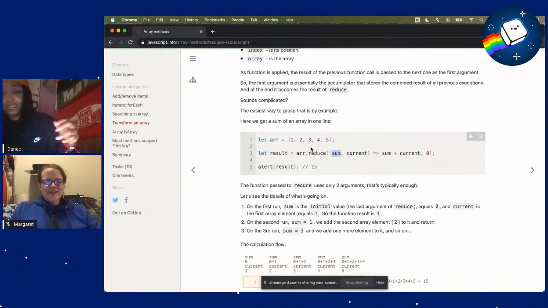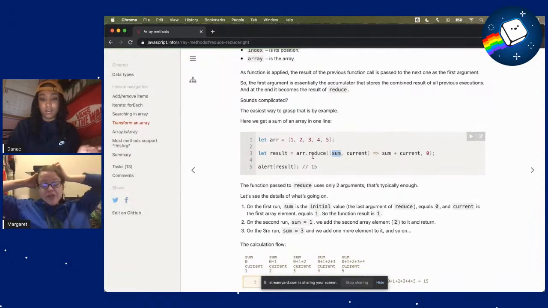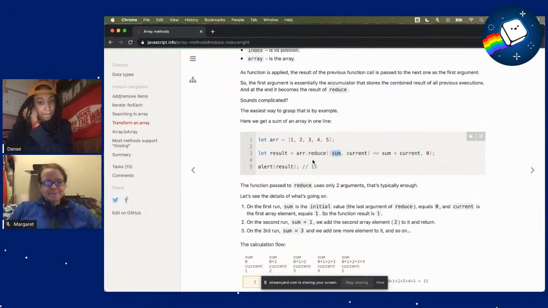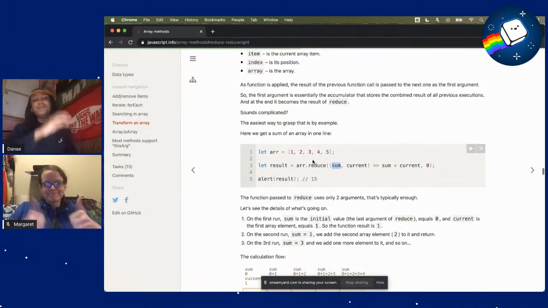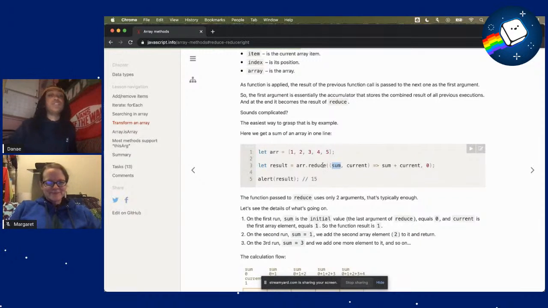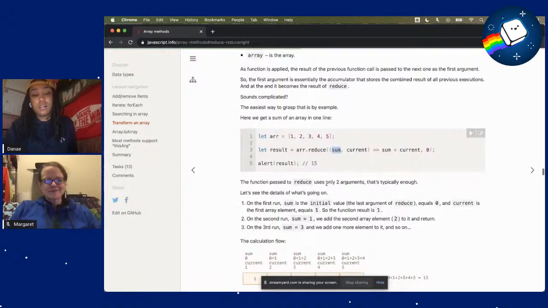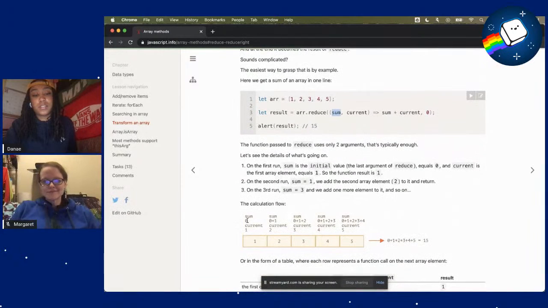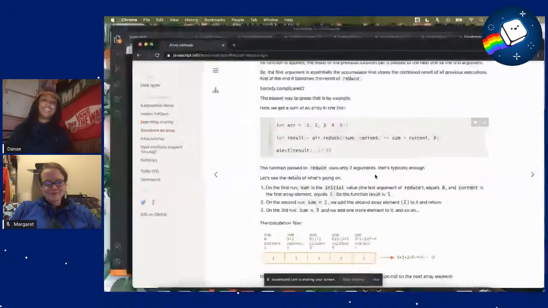We want to get the mass, so the length of our strings. So we'll use, I believe JavaScript is .length. I believe the 0 is your starting value. Okay, cool. So, the starting value of sum. Yeah, that makes sense. Okay. First one, sum is 0. Okay. Yeah. Okay, let's try this.